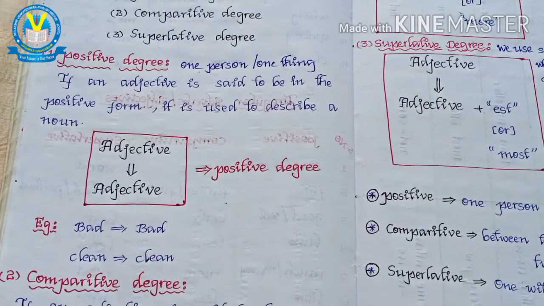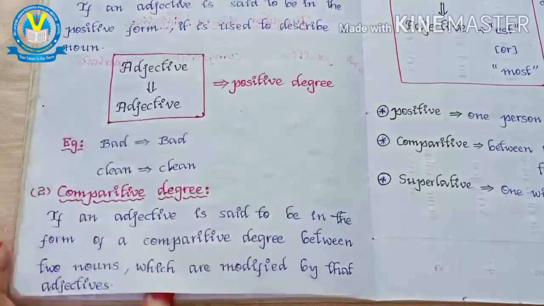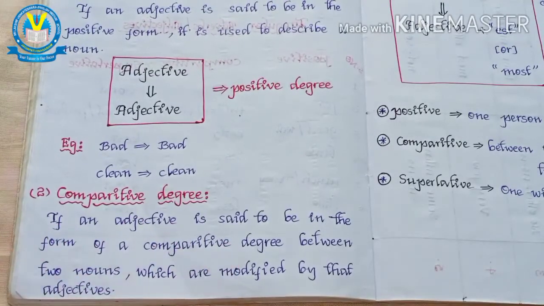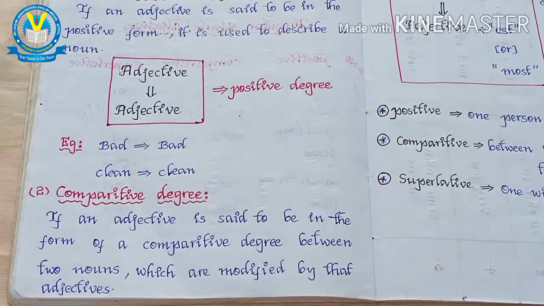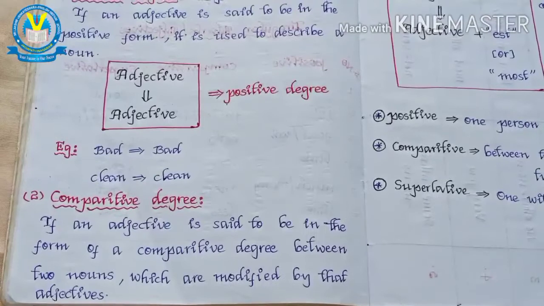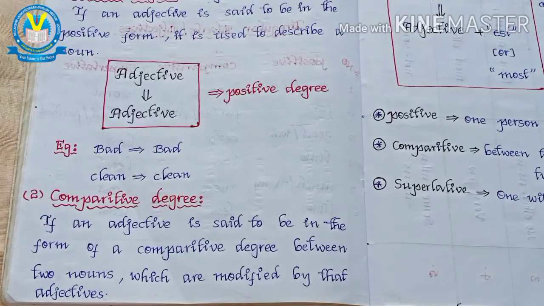Okay, children, and next is comparative degree. An adjective is in the comparative degree when it compares between two nouns which are modified by that adjective. That means it compares between two nouns or two pronouns, two persons or two things. That's what we call comparative degree.